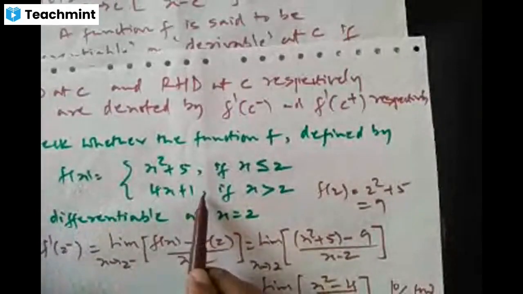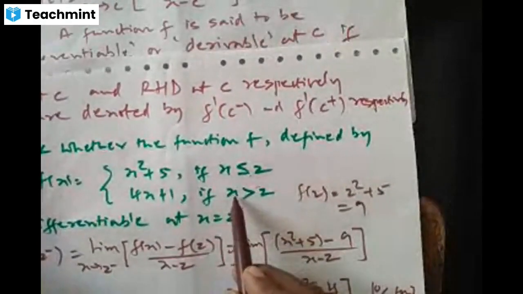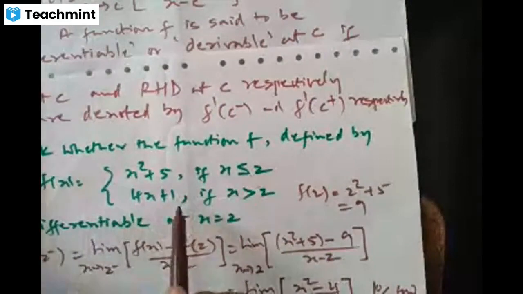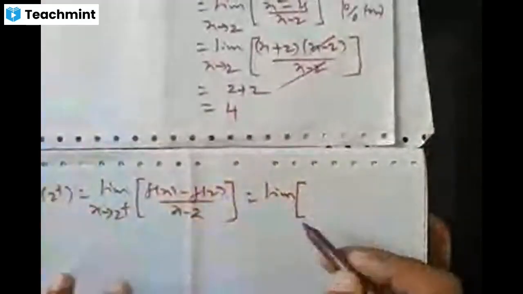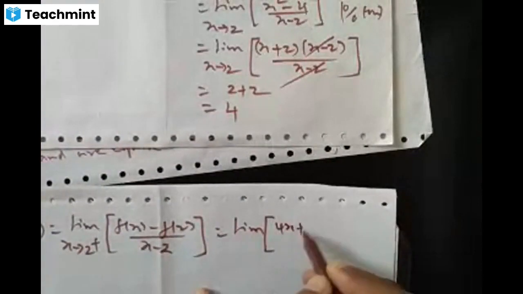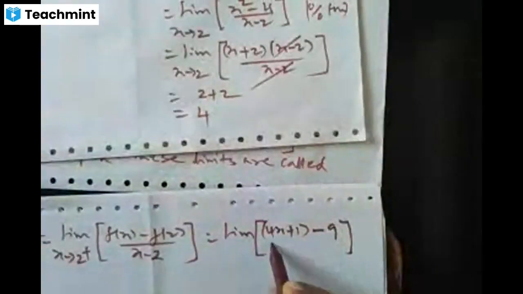Whenever x is more than 2, what is f of x? 4x plus 1, right? So 4x plus 1 minus f of 2. We know that f of 2 is 9, divided by x minus 2 as x tends to 2.